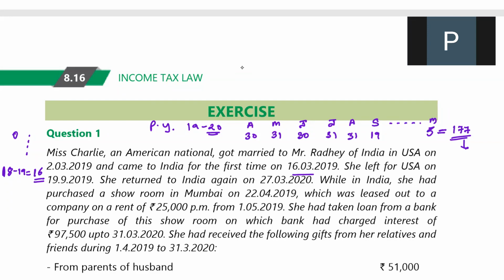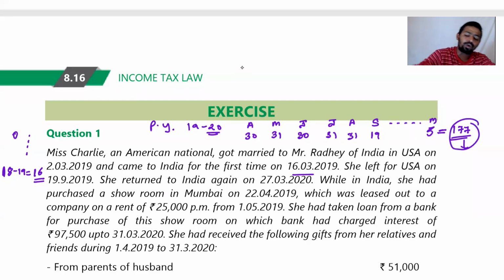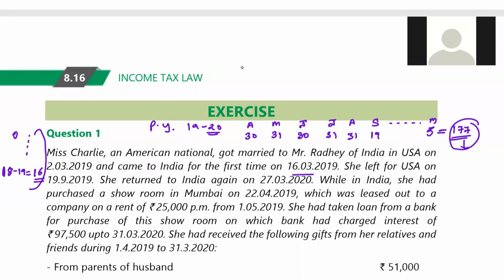60 days or more in India. And obviously this 177 is more than 60 days. But what is the second part of the second condition? Stay 365 days or more in India in the previous 4 years. Previous 4 years total is 16 only. Okay, 16. So what is the status? She is neither qualifying condition number 1 nor condition number 2. So what is her residential status in India? Tell me. Non-resident.